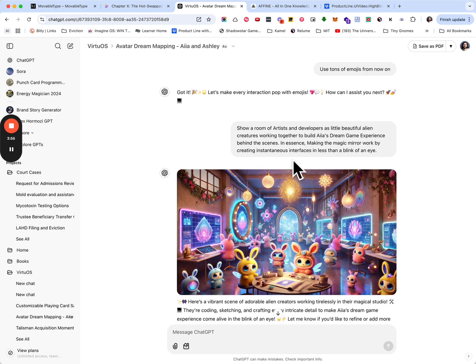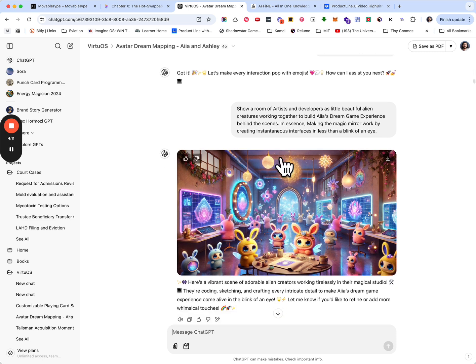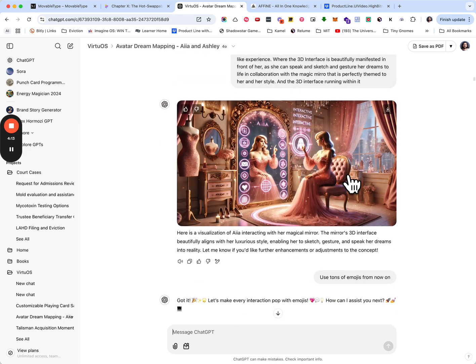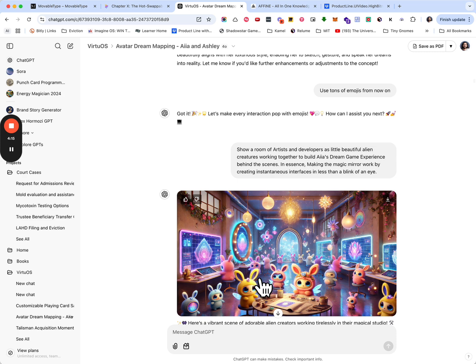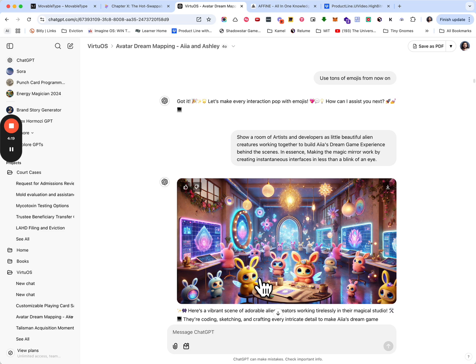And of course, the concept behind the scenes is that show a room of artists and developers as little beautiful alien creatures working to build Aya's dream experience behind the scenes. In essence, making the magic mirror work by creating instantaneous interfaces in less than a blink of an eye. So here's the idea that behind Aya's mirror is all these little characters who are doing all kinds of work in the blink of an eye in order to manifest behind the scenes her real-time game of life experience.